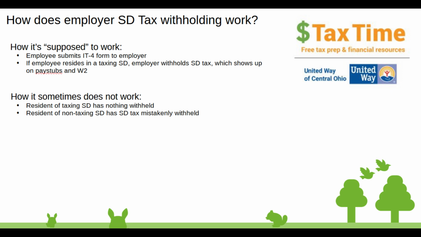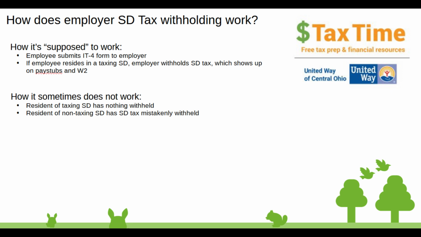How does employer school district tax withholding work? Well, here's how it's supposed to work. The employee submits an IT form to the employer, which gives the employer sufficient information to know that this employee lives in a taxing school district. Then the employer is supposed to hold the proper school district tax, which will show up on the employee's pay stubs and on the end of the year W-2.